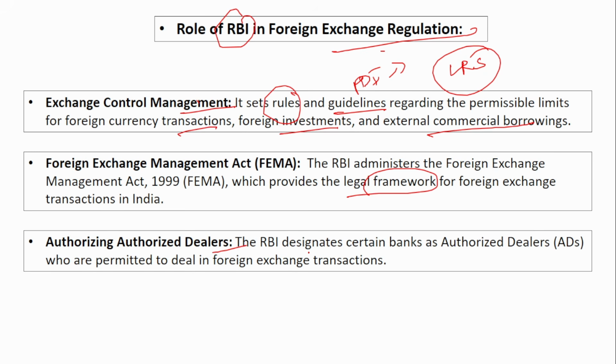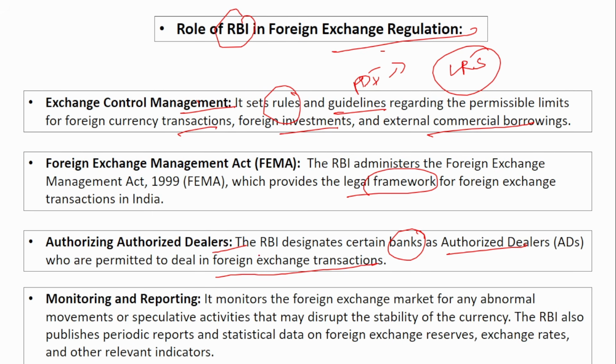The Reserve Bank of India designates certain banks as authorized dealers who are permitted to deal in foreign exchange transactions. If an entity wants to become an authorized dealer, what does it have to fulfill? Everything is given by the Reserve Bank of India. They have to submit a request to the RBI, and RBI has the right to approve or reject it accordingly. So only authorized dealers can conduct foreign exchange transactions, and who appoints these authorized dealers? It is the Reserve Bank of India.